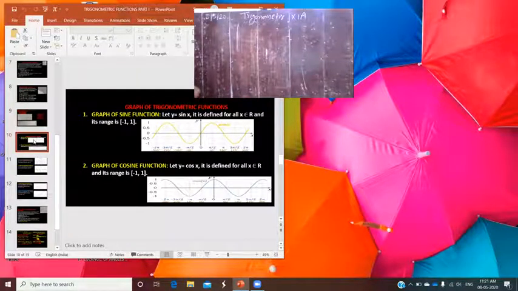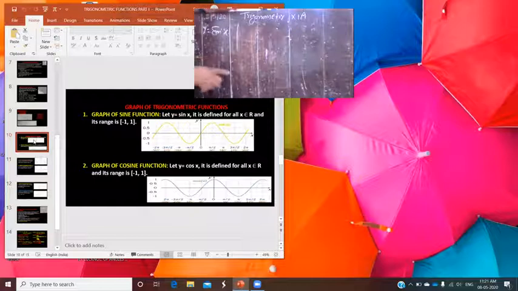But here you see how you plot the graph of sine x. Suppose you are given a function y is equal to sine x.